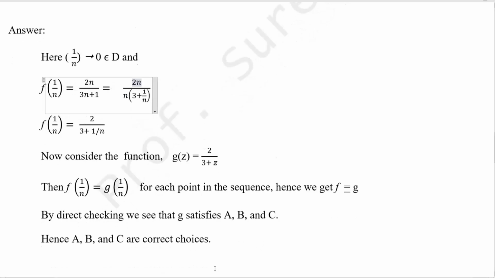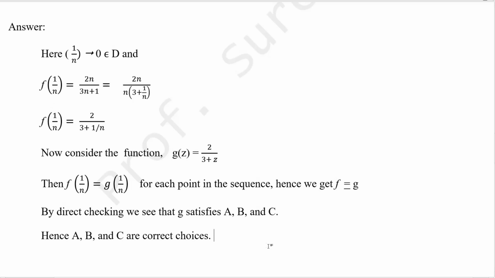Now consider the function g of z equal to 2 by 3 plus z. f of 1 by n equals g of 1 by n for each point in the sequence. Take any sequence 1 by n; put n equal to 1, and both values will be the same, and so on. Hence we get f is identically equal to g. So instead of checking f, now we can check using the function g.